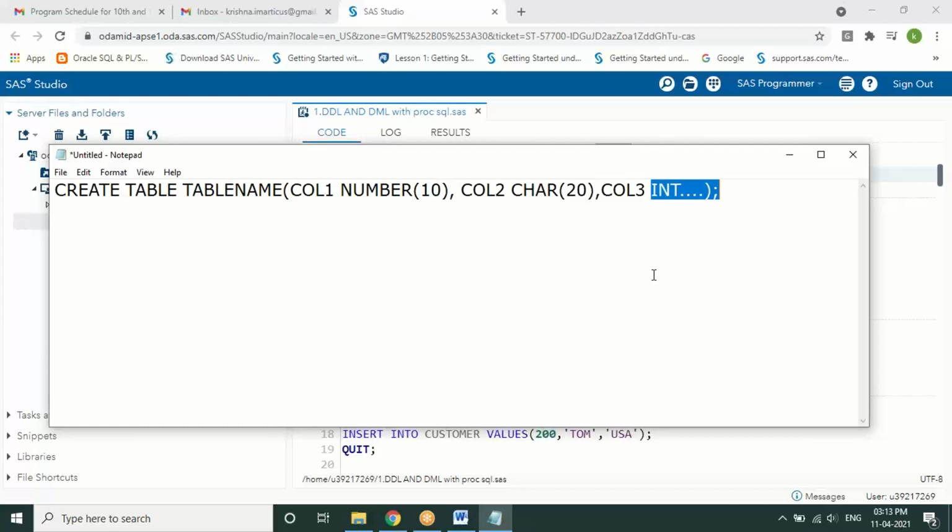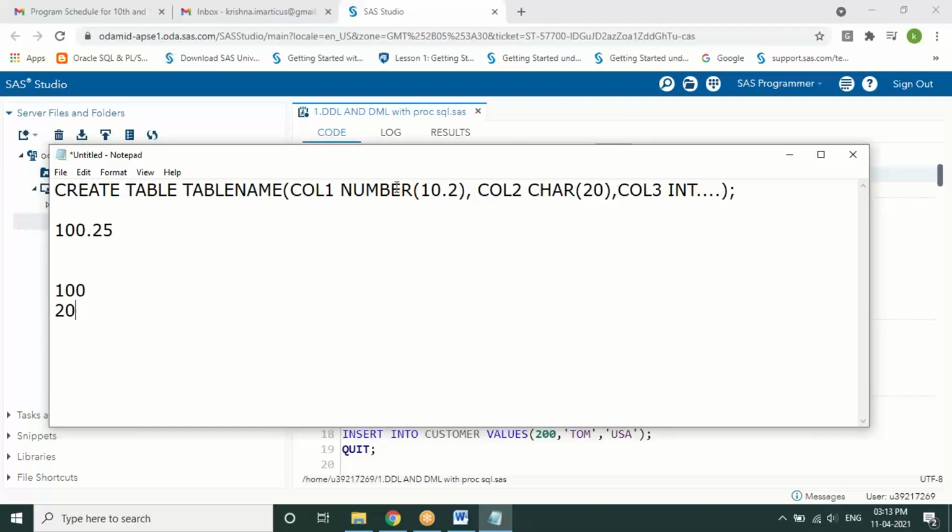Suppose you wanted to store a value like 100.25. You specify it as 10,2. This can store up to 8 digits before the decimal and 2 decimal places. For integers, it will not accept any floating point value, only an integer value. That's the difference between these two.